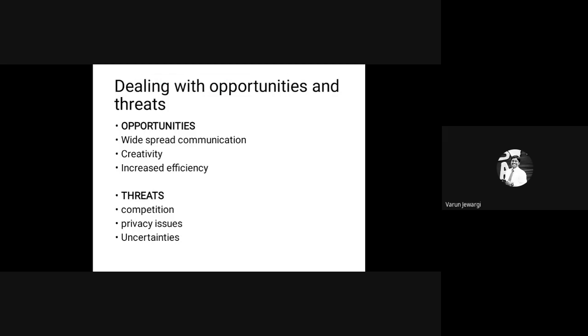Then there are privacy issues. Privacy issues are always associated with social media. There is hacking, there's leak of data. Facebook had a lot of legal battle with the US Congress regarding the privacy of the users, where almost a million users' data was leaked to the public, and even companies have to fear that their private, confidential data gets leaked to the public.